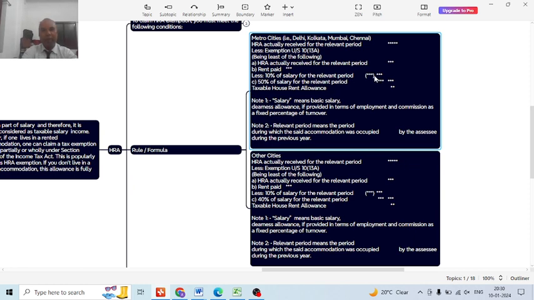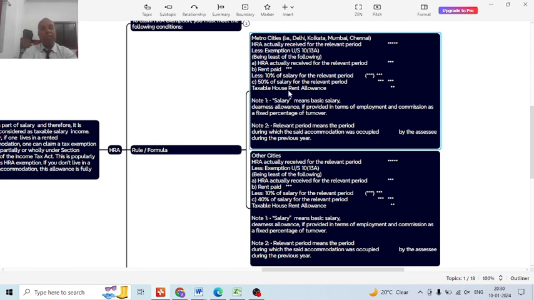C: 50% of salary for the relevant period, because the employee resides in a metro city, that is Delhi, Kolkata, Mumbai or Chennai. The least of A, B and C will be allowed as an exemption under Section 10(13A) from the HRA actually received. Then the balance amount will be the taxable house rent allowance.